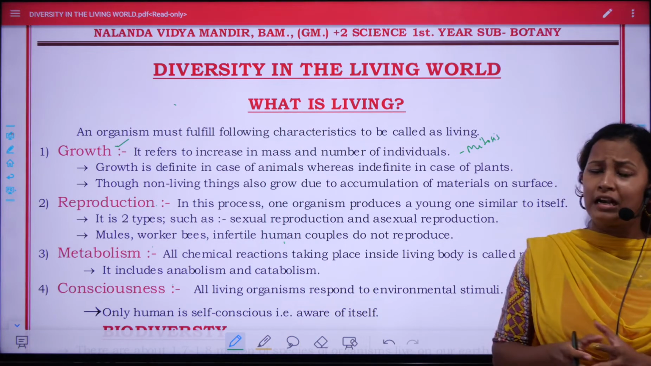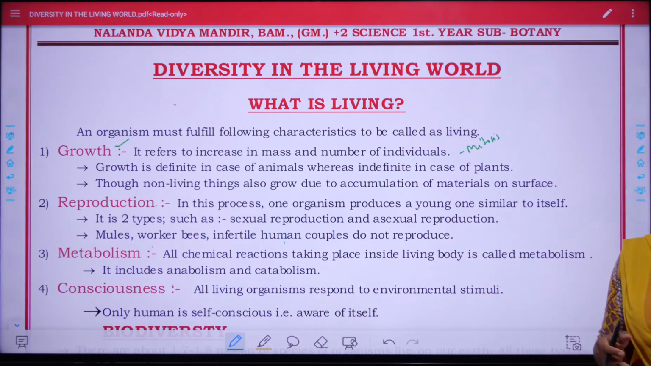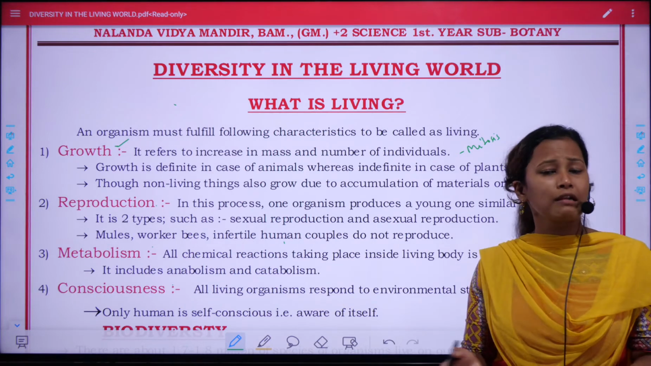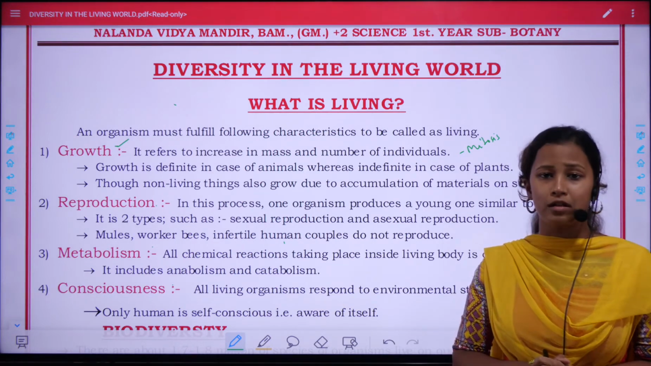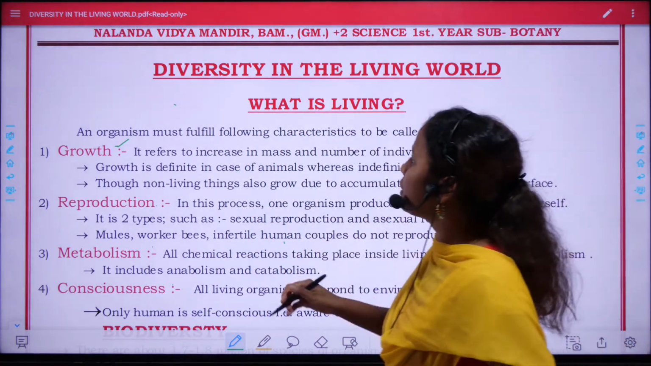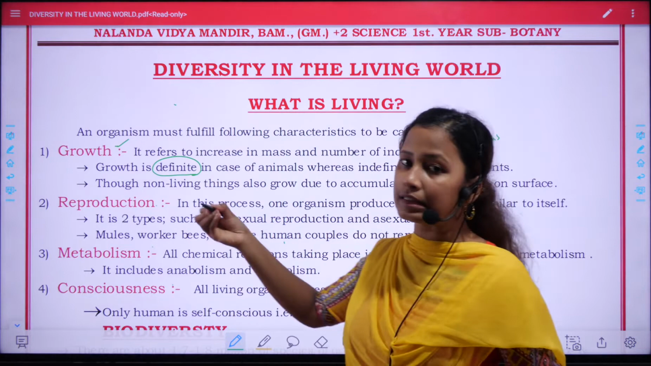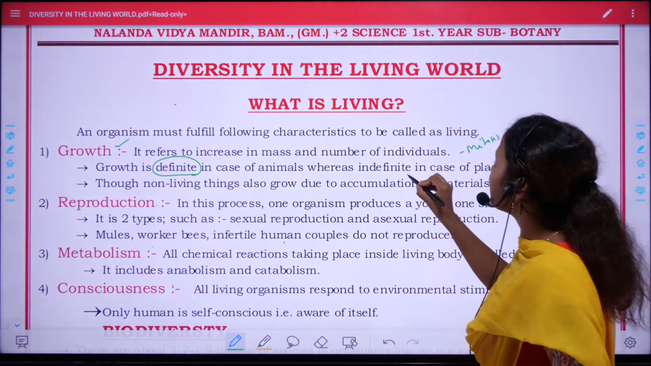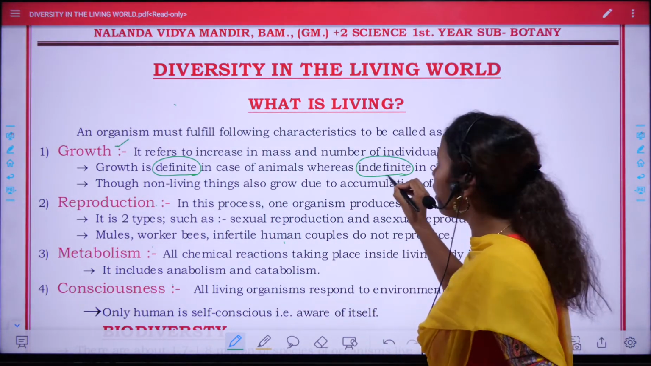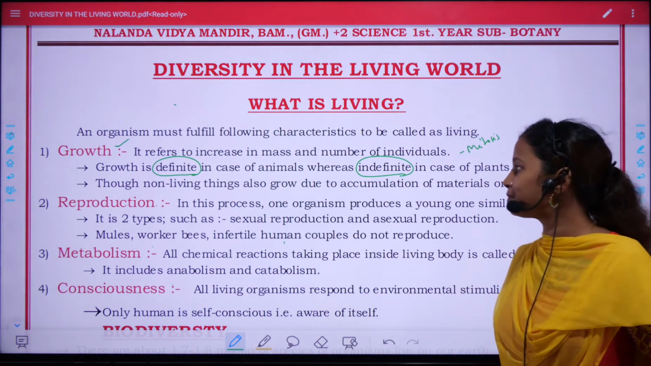Similarly, in case of plants, when a seed is planted in soil, it is a few centimeters, but when it becomes an enormous tree, it becomes several meters long. Thus, growth is divided into two types. One is definite growth or limited growth, as seen in case of animals. Another one is indefinite growth or unlimited growth, as seen in case of plants.